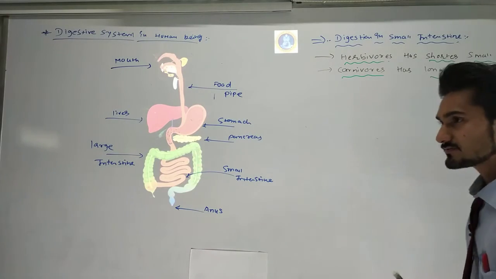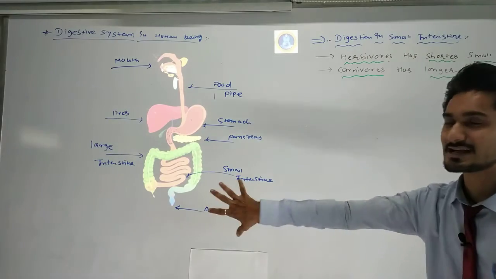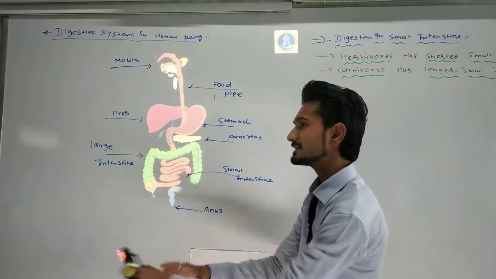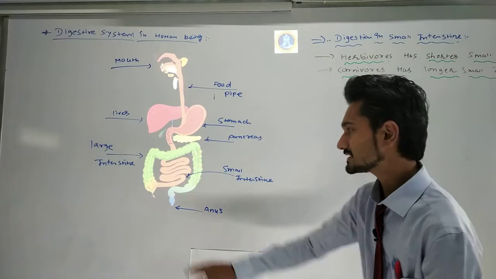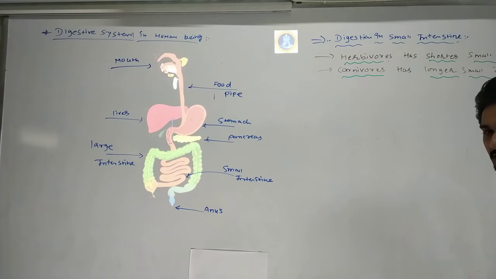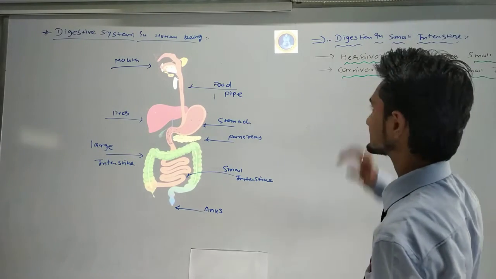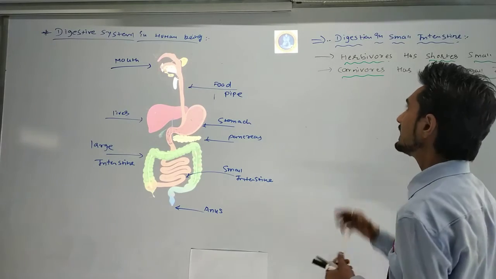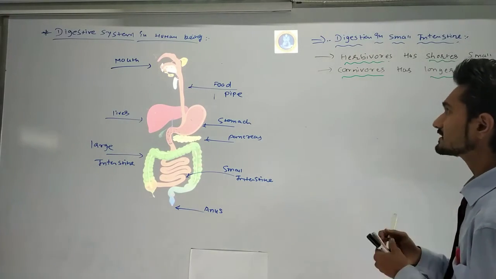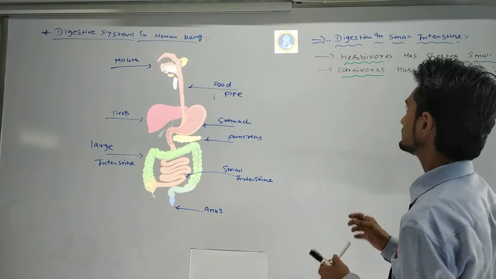These will be the first two points that you need to discuss whenever you start the digestion in the small intestine. Whenever you are explaining the digestion in the small intestine, you need to explain both phenomena that happen during digestion in the herbivorous and the carnivorous. Okay, we'll go to the next point, which will cover the basic structure of the liver and the pancreas.